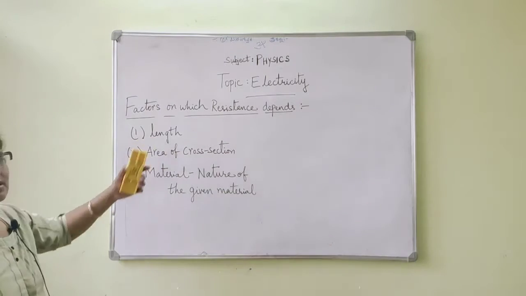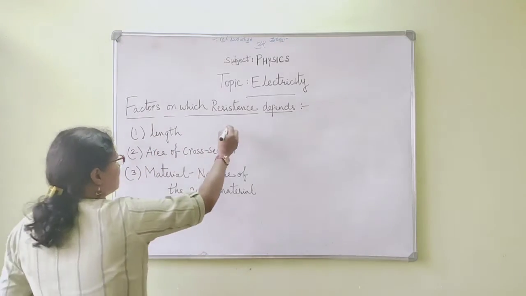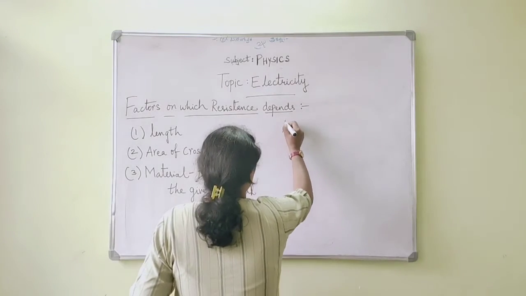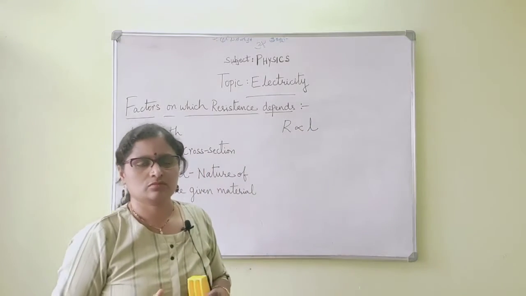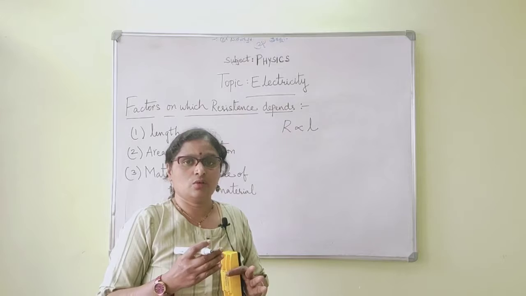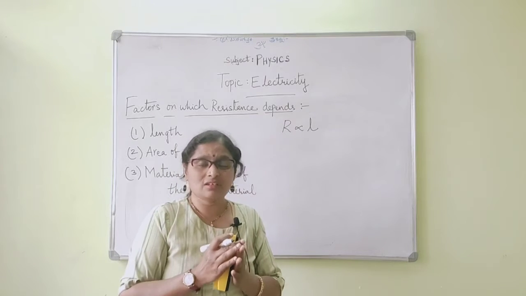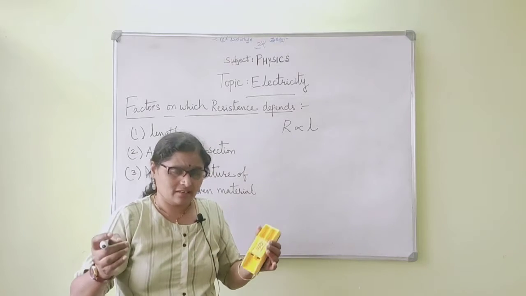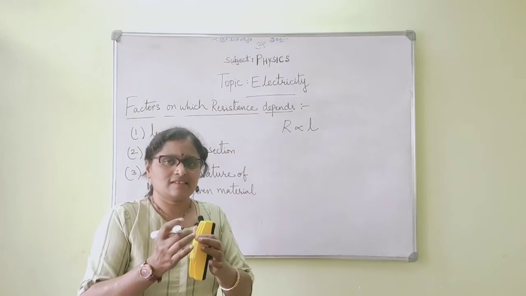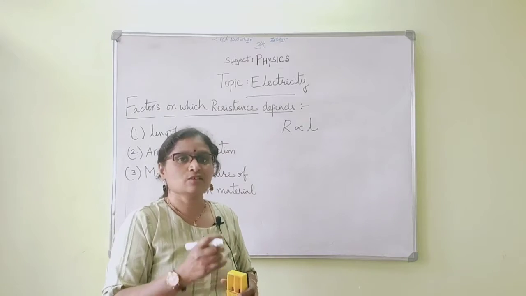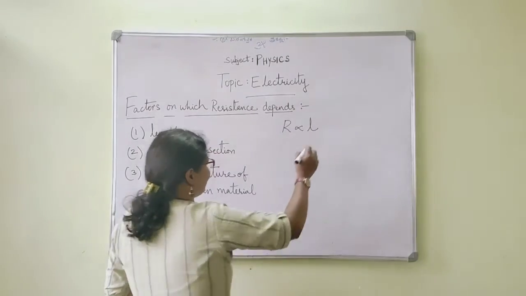So coming to the first factor, resistance depends upon the length. Resistance is directly proportional to the length. So let us understand how it depends upon the length. As the length of the wire increases, the resistance also increases. When the length decreases, the resistance also decreases. So that is why we say that resistance is directly proportional to the length.